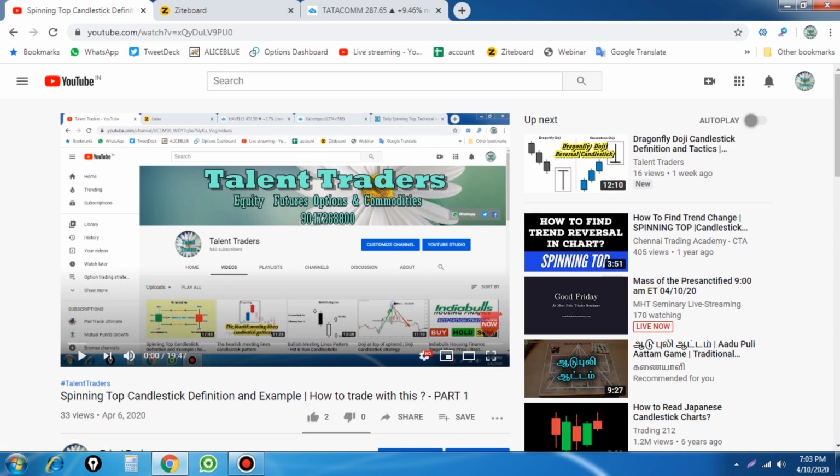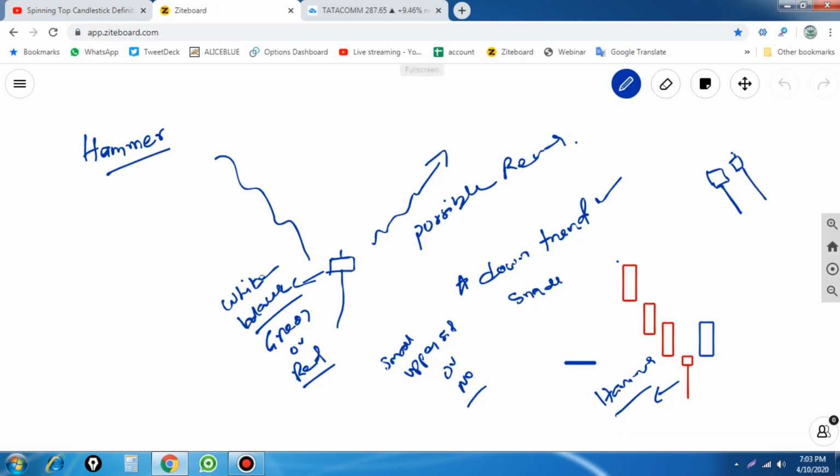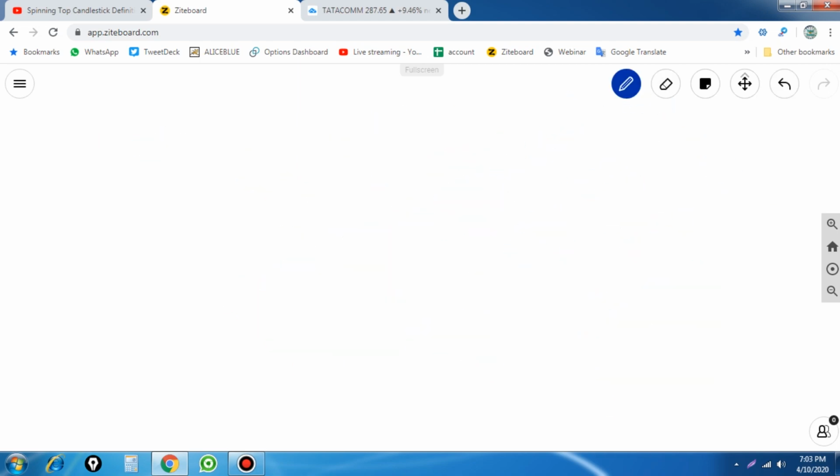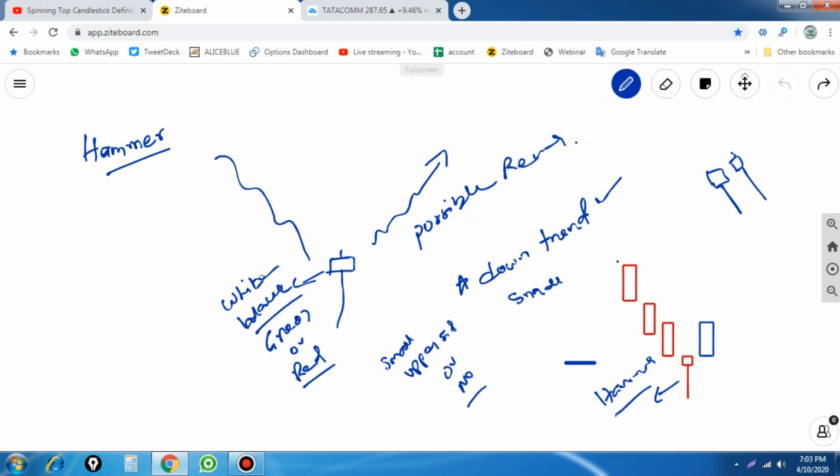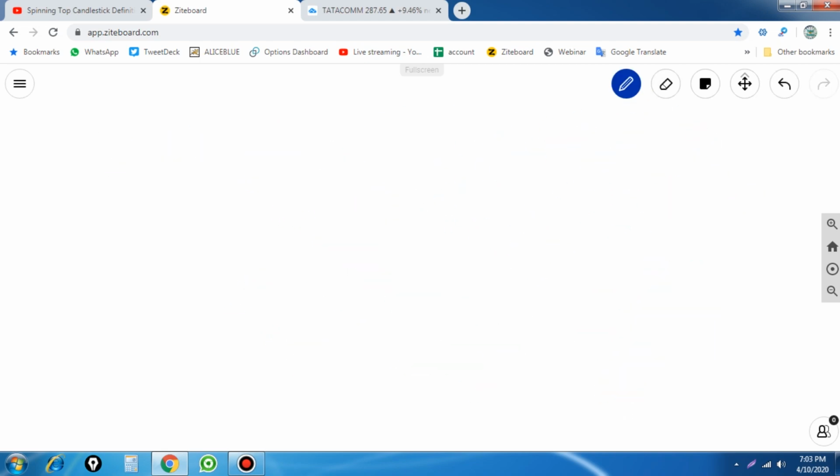The candlestick pattern we are going to discuss is the hanging man. Last video we discussed the hammer candle, which forms at the bottom of a downtrend, and we use that candlestick pattern as a reversal. Now we are going to discuss the same kind of candlestick, but the important factor is where it forms. So there is a candle called the hanging man, and we will see how to apply it in a trading strategy.